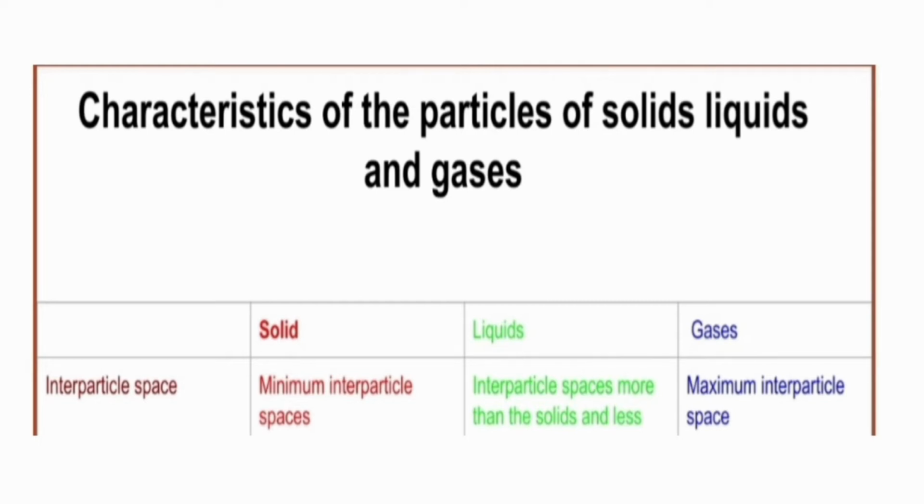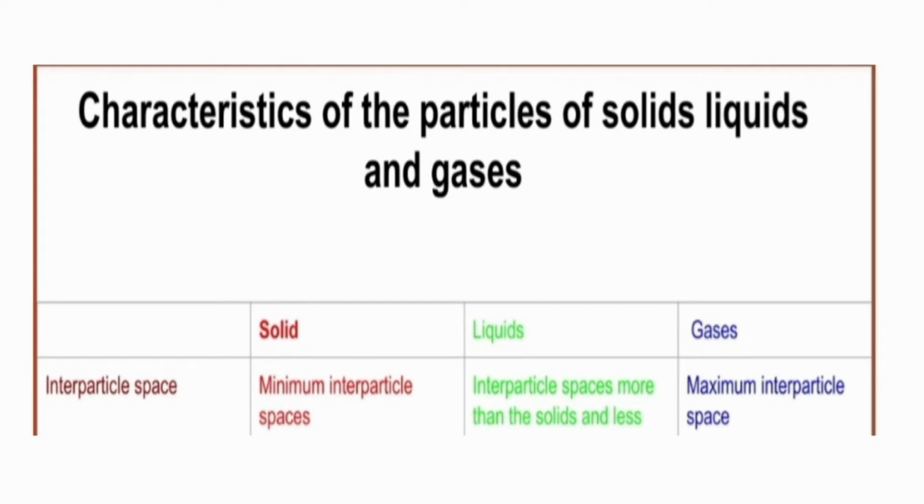That means the space which is present between the particles in case of solid, liquids and gases. As we already know, in solids the particles are closely and very tightly packed, so that means it has the minimum interparticle space, and in gases the interparticle space is maximum. So solids have minimum interparticle space, gases have maximum interparticle space, and in liquids the space between the particles is more than the solids but less than the gases.